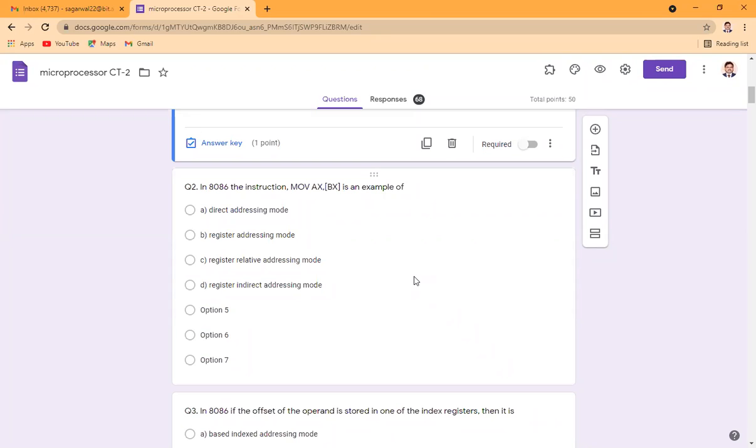Now in case of 8086, the physical address is generated by the combination of two 16-bit addresses. One is called base address and another is called offset address. The base address will be identified by segment registers: data segment, code segment, stack segment, or the extra segment.